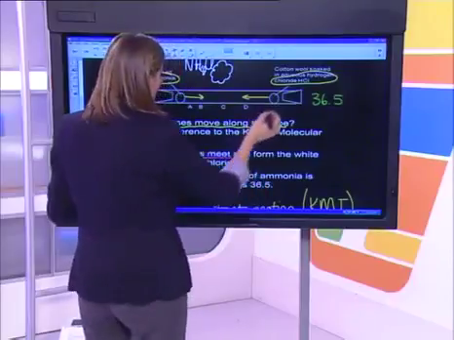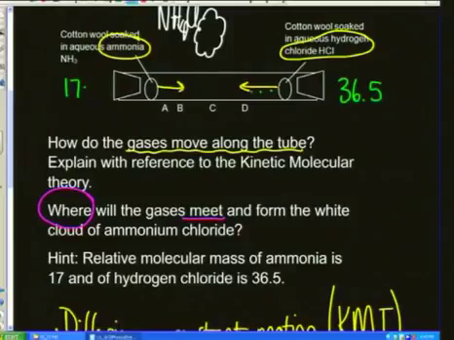So as they go along, they're going to be going more slowly, whereas the ammonia will be able to travel very quickly and will probably reach the hydrogen chloride somewhere around about there. Okay?